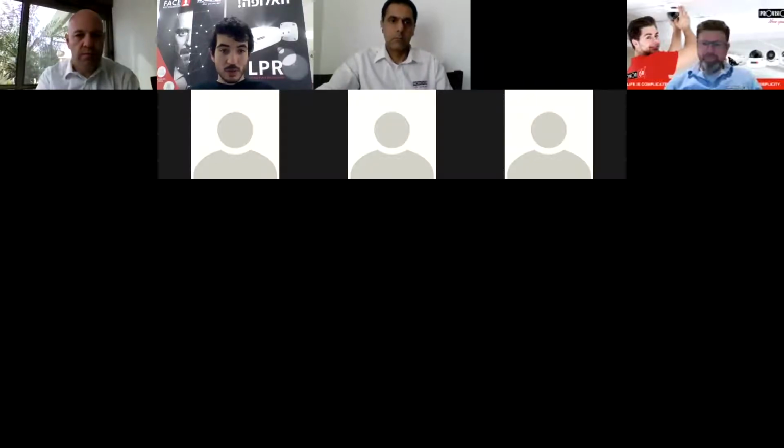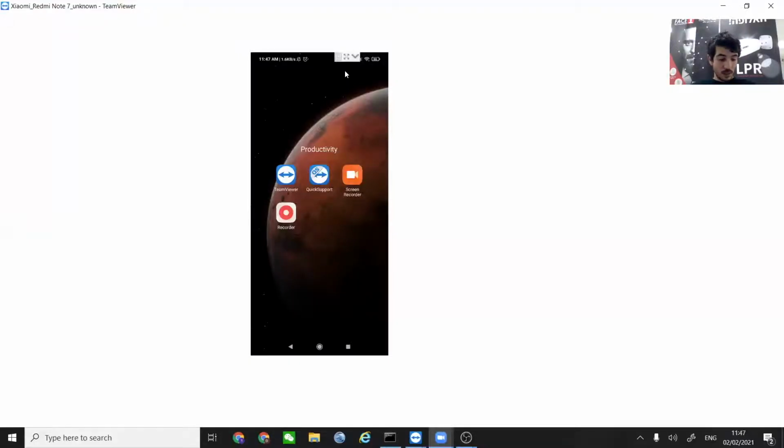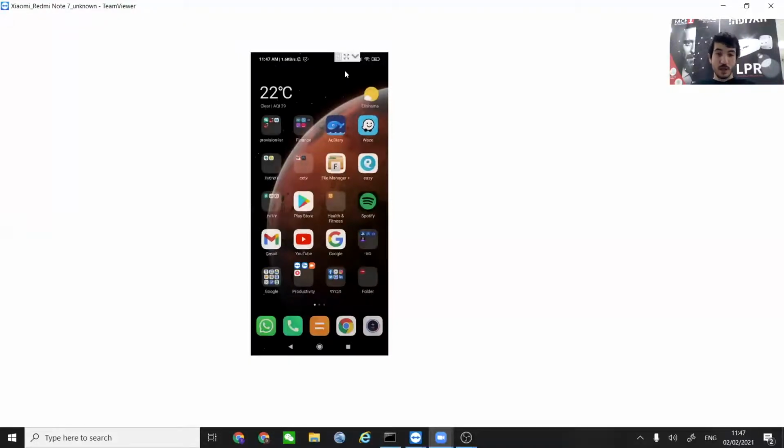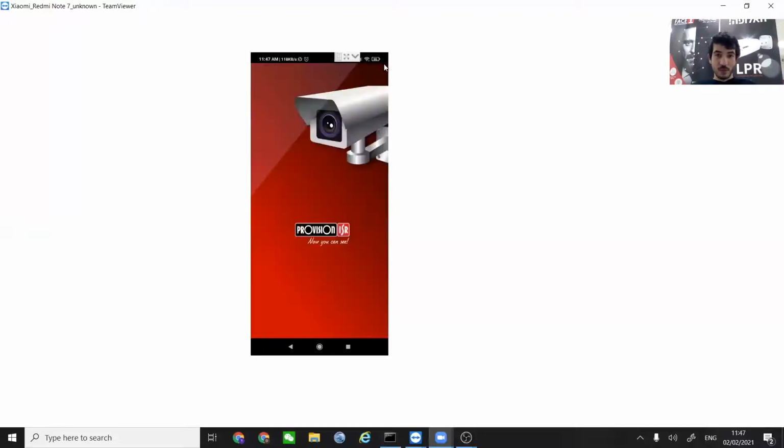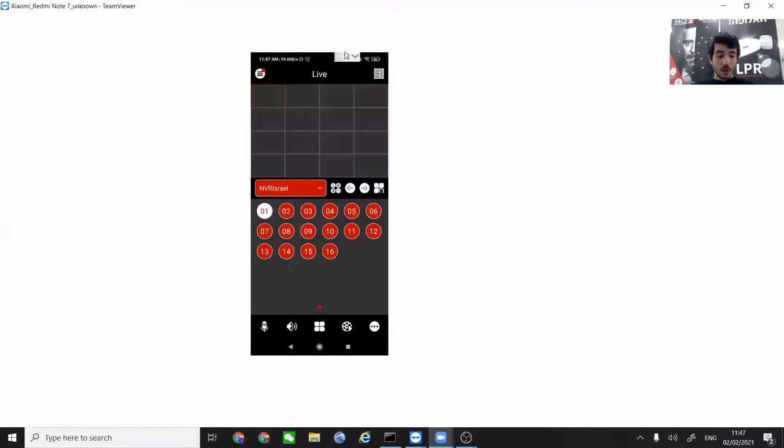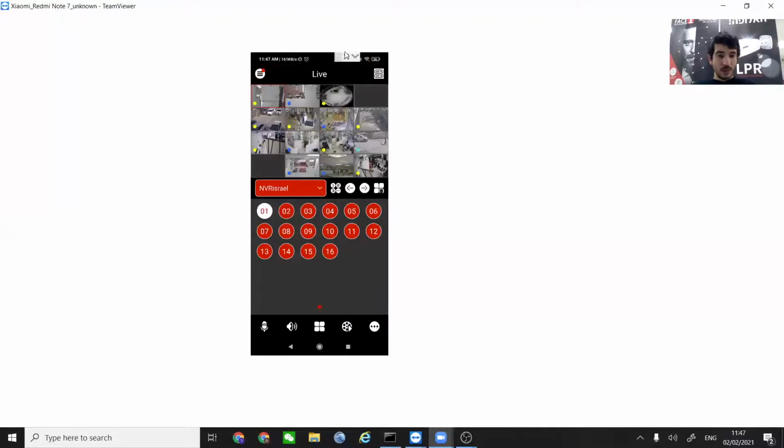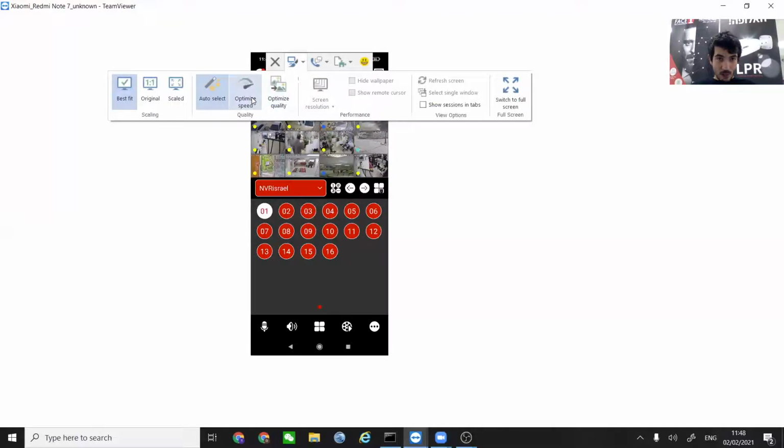I'm going to share my screen once again, and let's take a look. Of course this is the phone, and we're going to activate the Provision CAM2 app. In order to do that, I'm actually using TeamViewer.